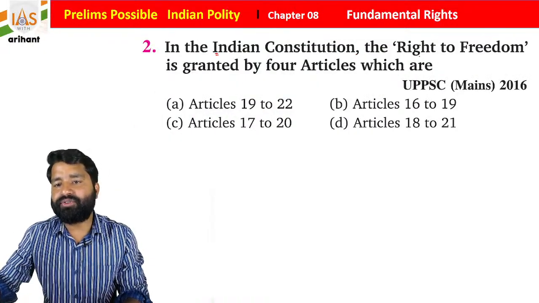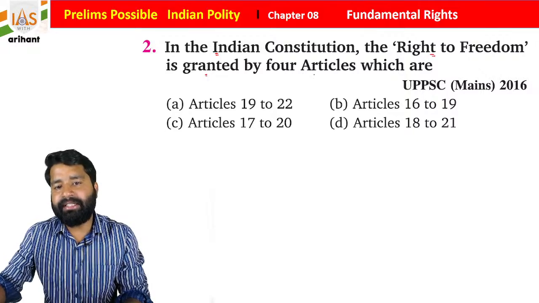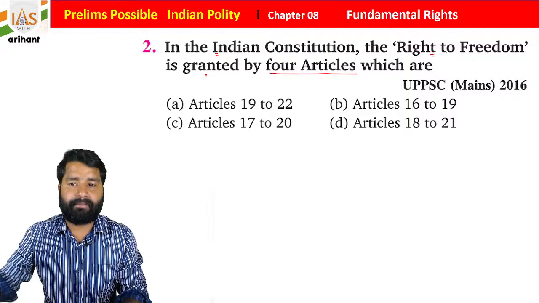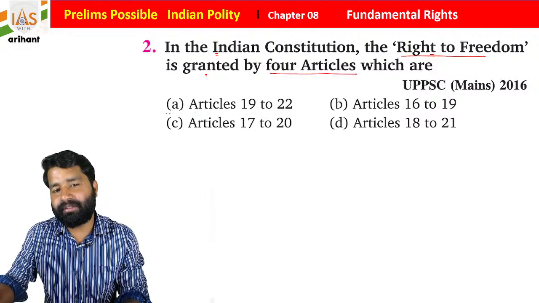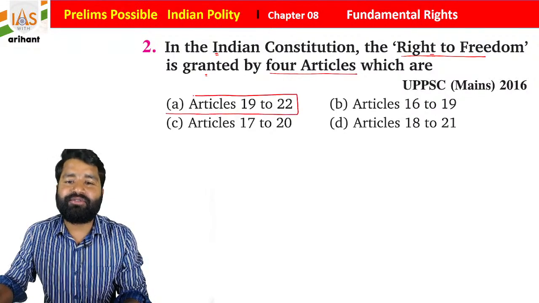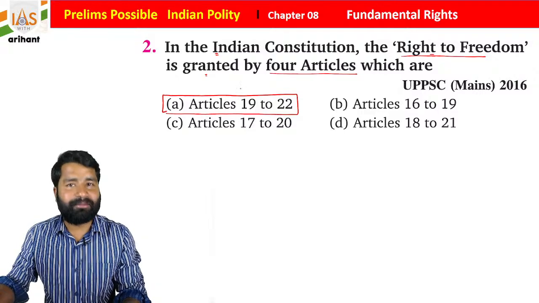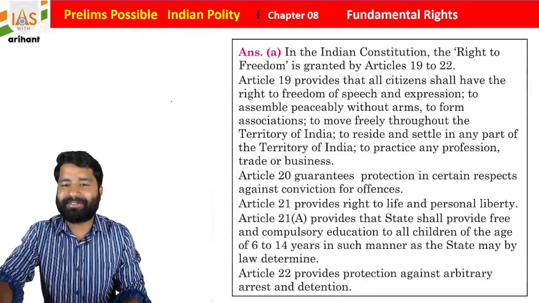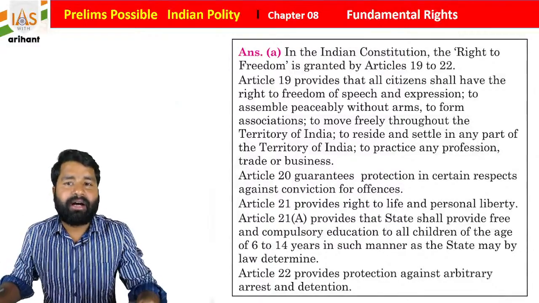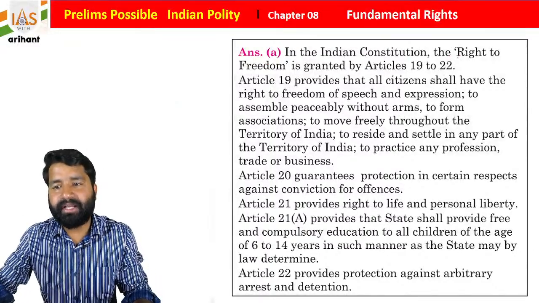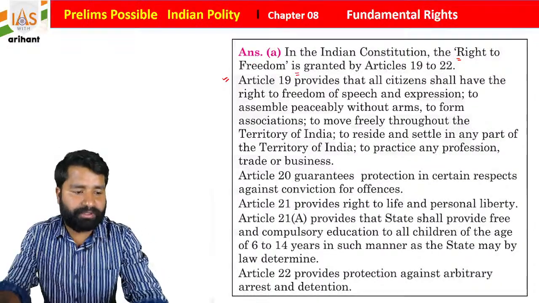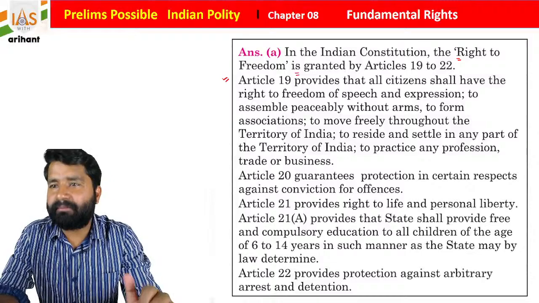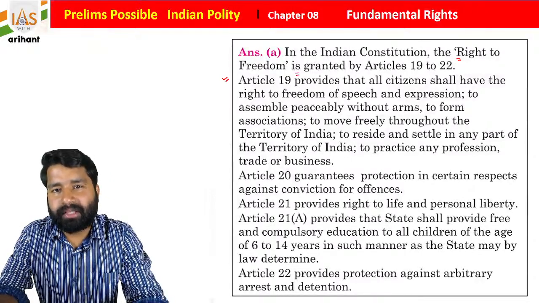In the Indian Constitution, the right to freedom is guaranteed by 4 articles, which are the right to freedom. So as we already discussed, it is in between Article 19 to 22. So the right to freedom is here, and statement A is going to be right for the same. We already discussed this, so I am just giving an outline, students. So in the Indian Constitution, the right to freedom is guaranteed by Article 19 to 22, and we already discussed this provision, so I'm not going to dive into the explanation part, students.